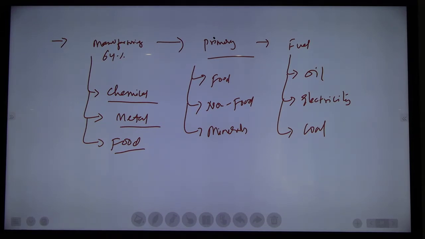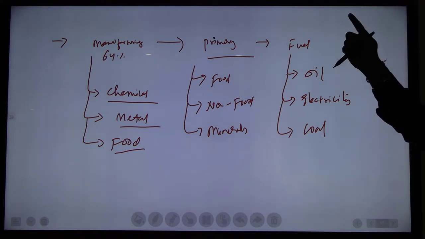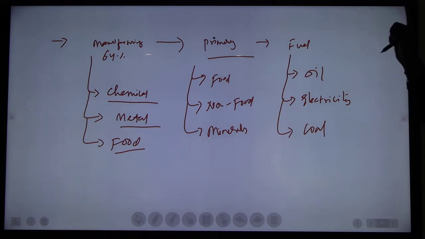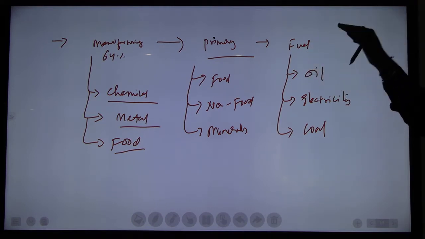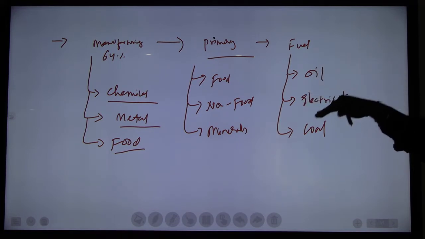The wholesale price index. Understood everyone? Who will issue, which department, which ministry, which inflation it will calculate, and what the weightages are. Highest weightage is given to manufacturing goods, then primary articles, then fuel. Under manufacturing, chemicals, then metal, then food.